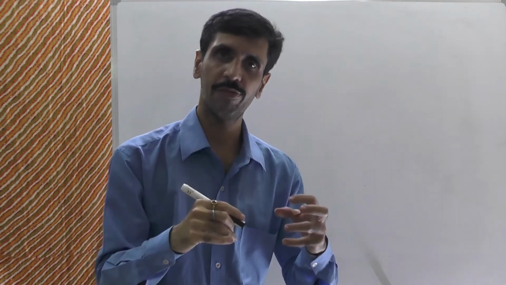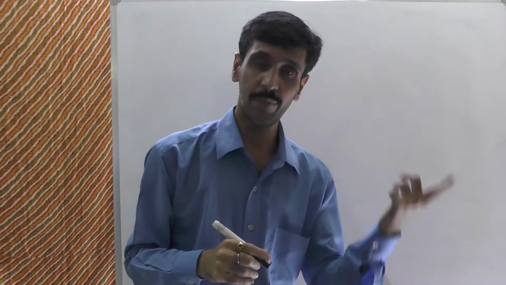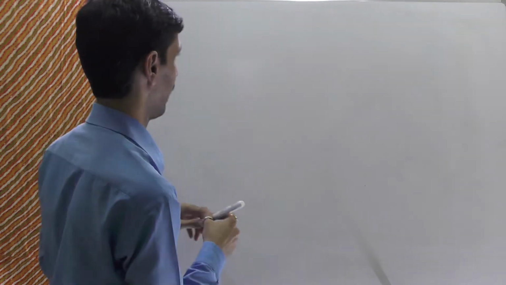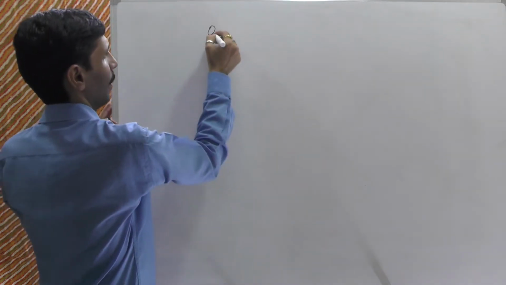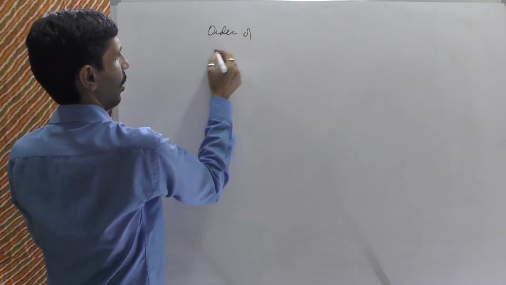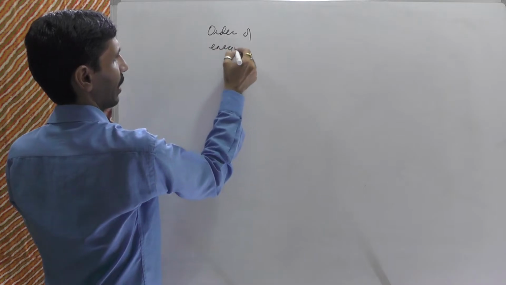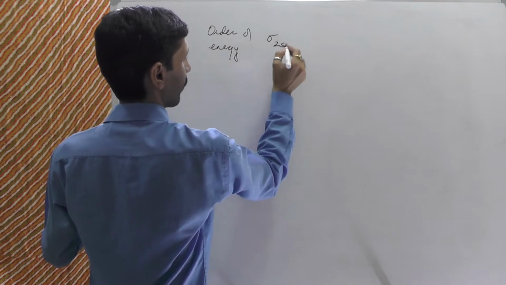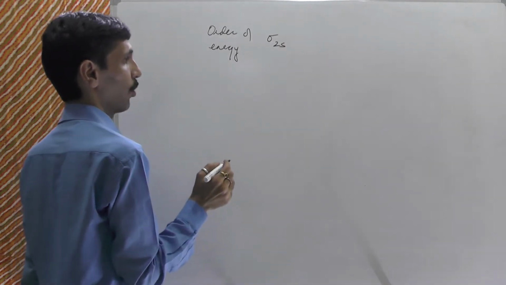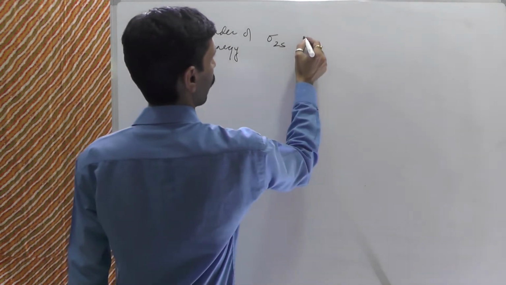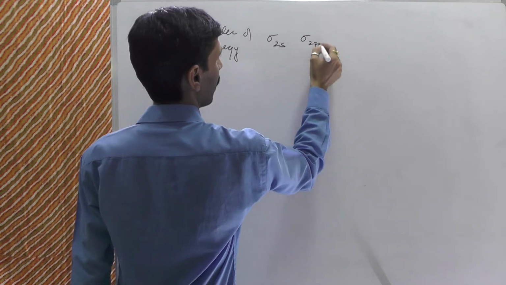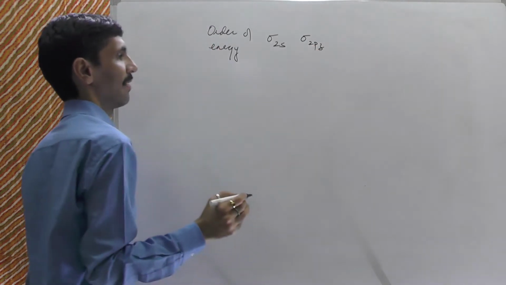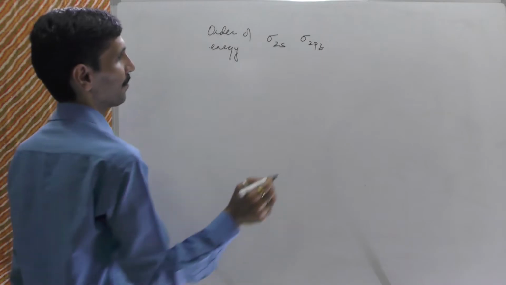On the basis of whatever I have explained you so far, my dear friends, the order of the energy of the molecular orbitals we can show as: we have sigma 2s having the lowest energy. Then we go for sigma 2pz.